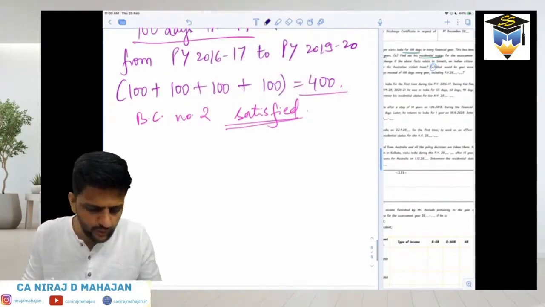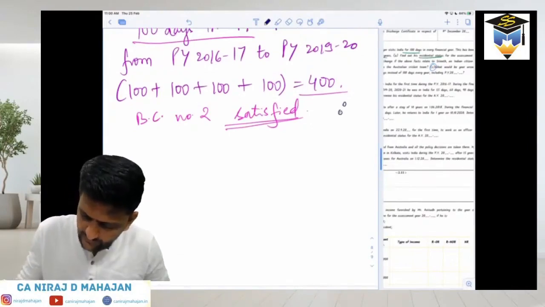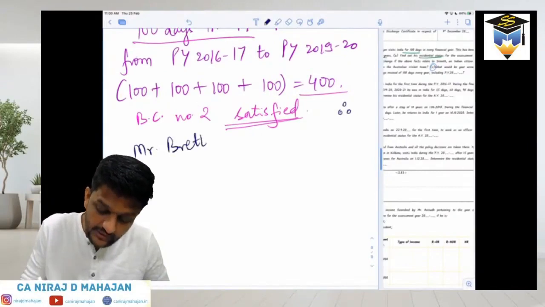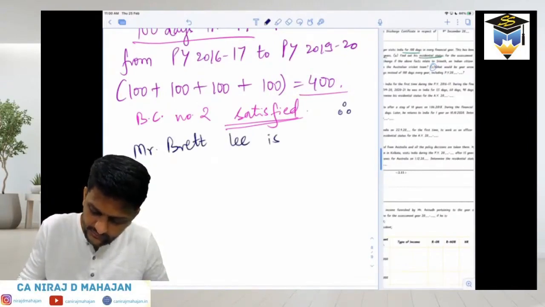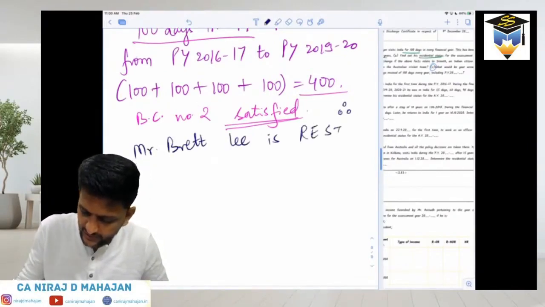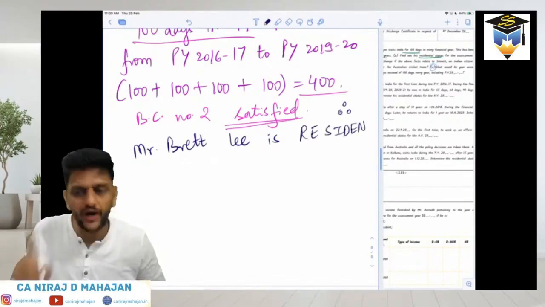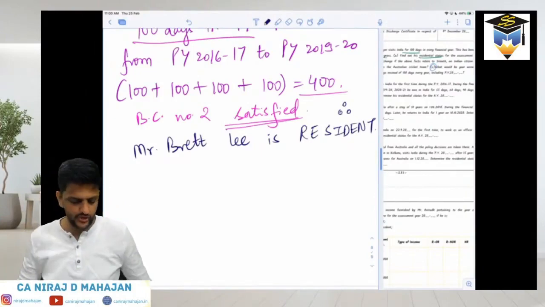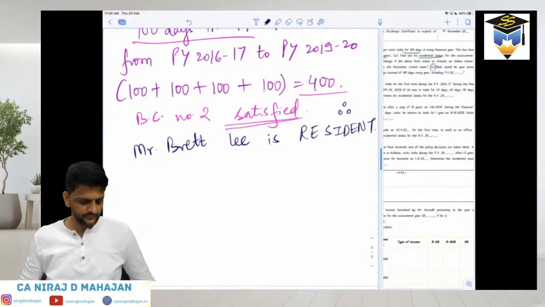Now please write down, therefore, Mr. Brett Lee is resident. This much we can say definitely. But whether ROR or RNOR depends on additional conditions, so now we'll have to check. Everybody okay till here?